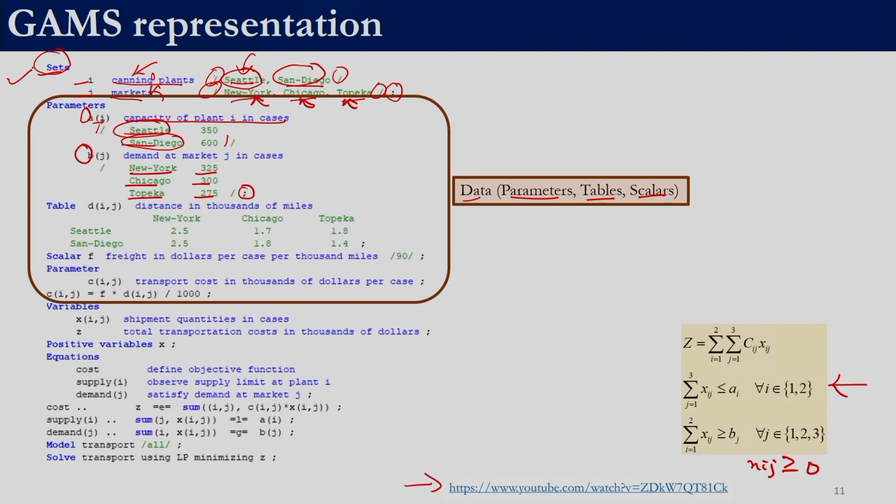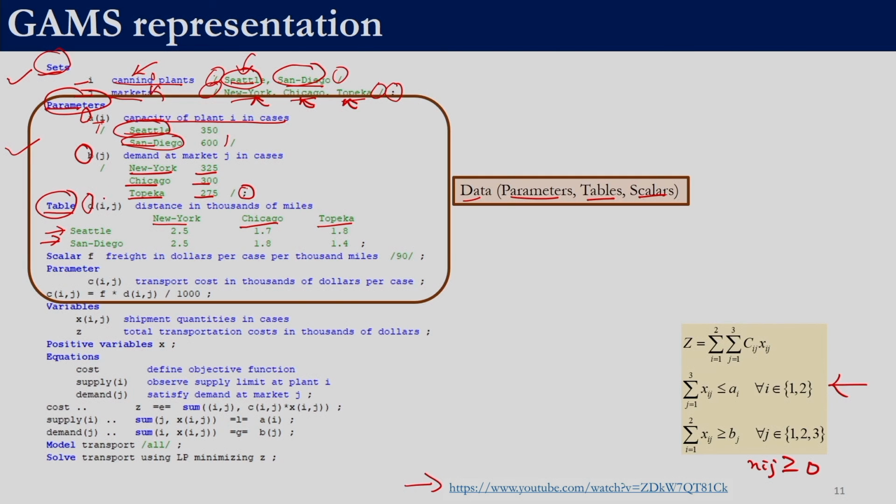So, we have defined 2 sets, and we have given the parameters with respect to the markets and the plants, right. Now, we need to provide the distance. The distance, if you see, is in the form of a table, right. So, we use this keyword table. Sets, parameters and tables are keywords. The name of the variable is d, and it is d of i comma j. The rows indicate the plants and the columns j indicate the markets, right. So, we have 2 plants which are the rows, Seattle and San Diego, and we have 3 columns, New York, Chicago and Topeka. These are the elements of the set.